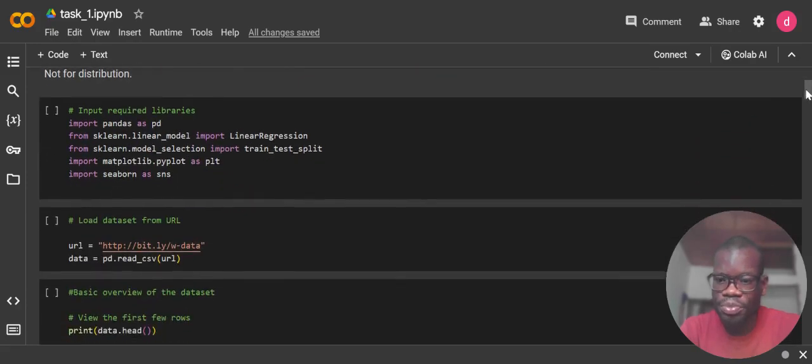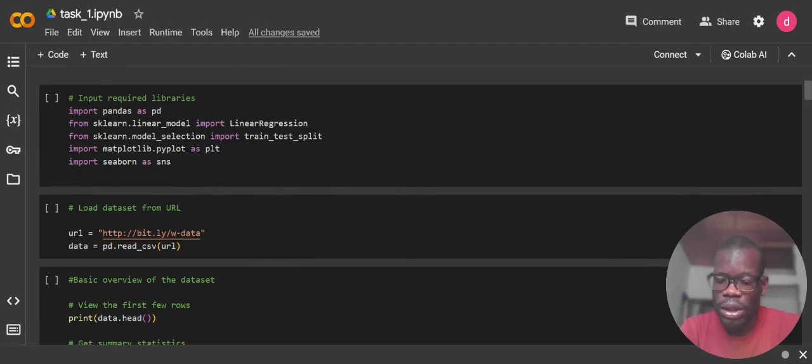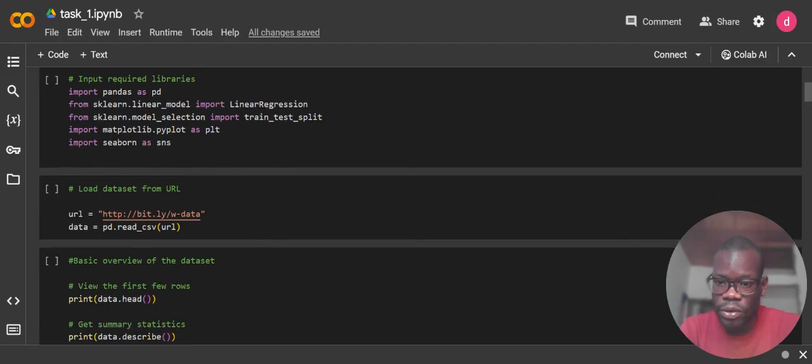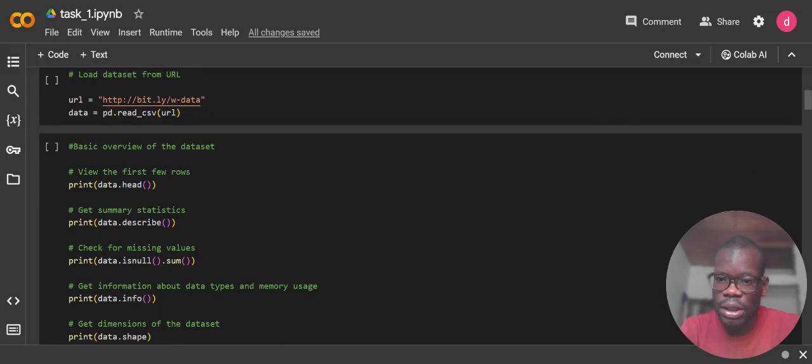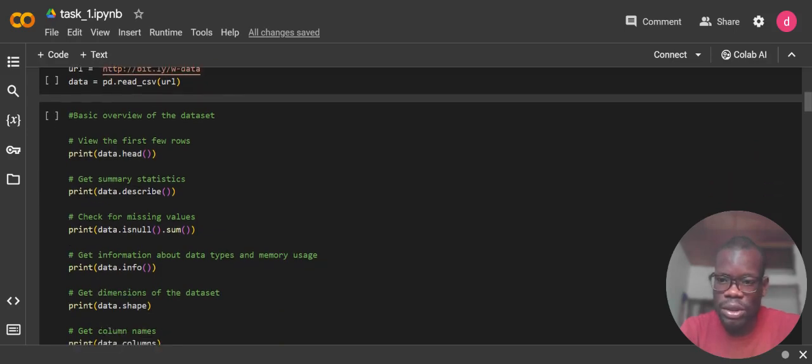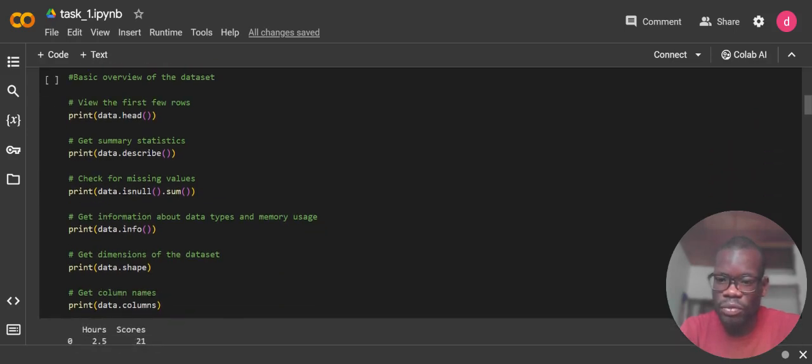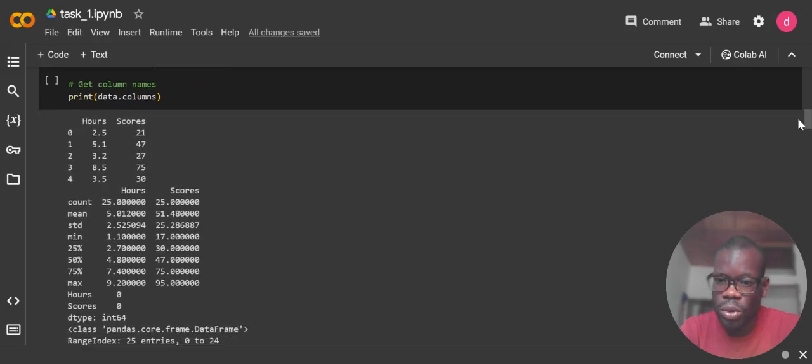So you look at the first part here, we have the libraries that are important for this: Pandas, Scikit-learn, Matplotlib, Seaborn. We loaded data from a URL, as you can see, and this is an overview of the data set. We have various lines of code for the overview, and then there's a result below.